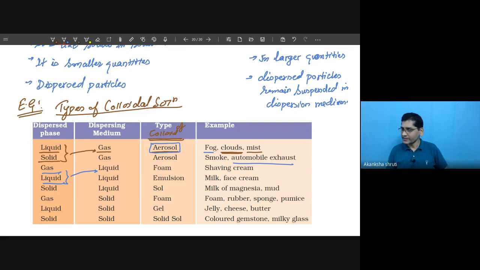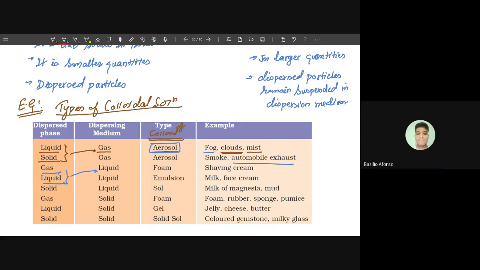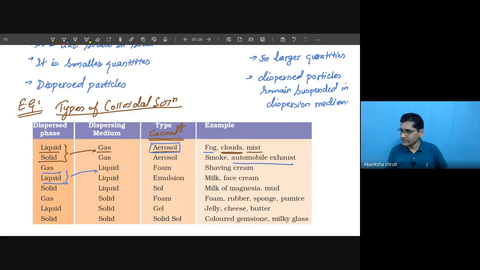liquid, then it is called foam. Foam or emulsion. Okay, liquid in liquid is called emulsion. An example is milk. The milk that we are drinking, we have written as one of the examples of colloid. But if I go further into the type of colloid, it is what? Emulsion. So the term emulsion is very important.